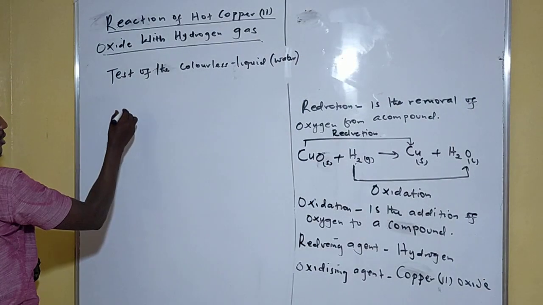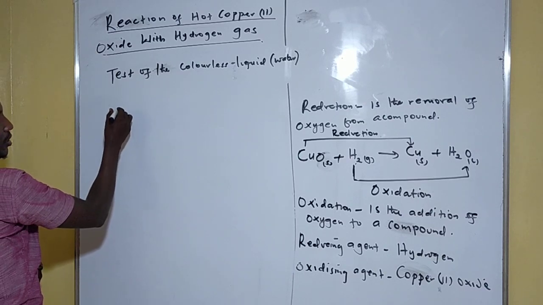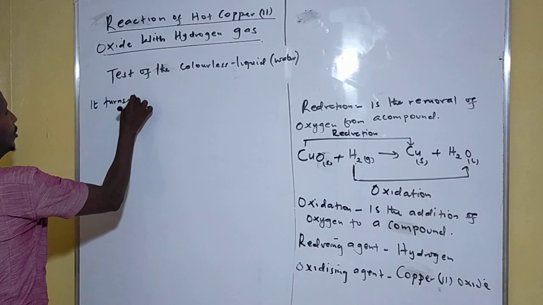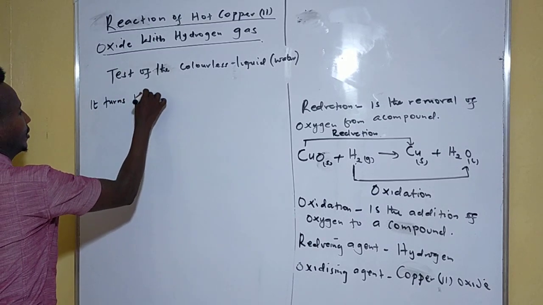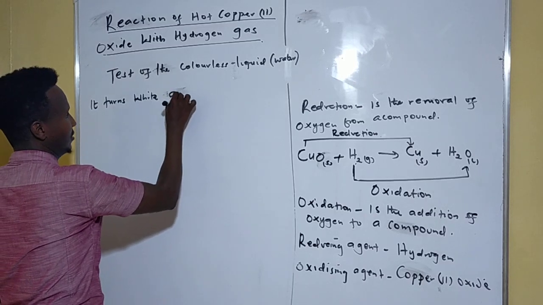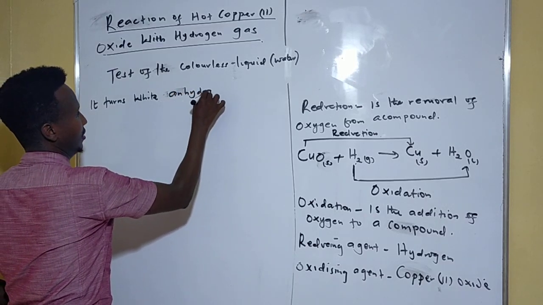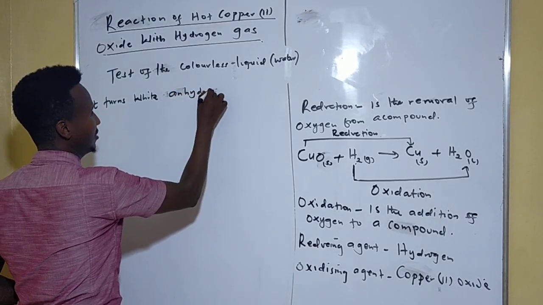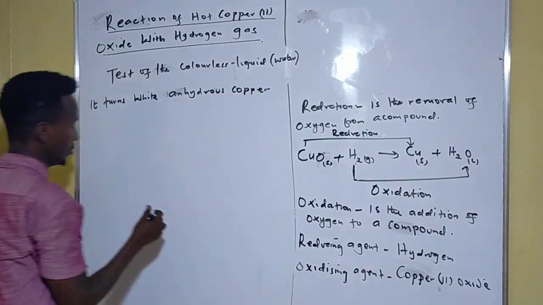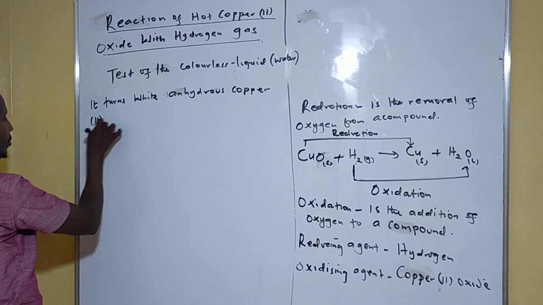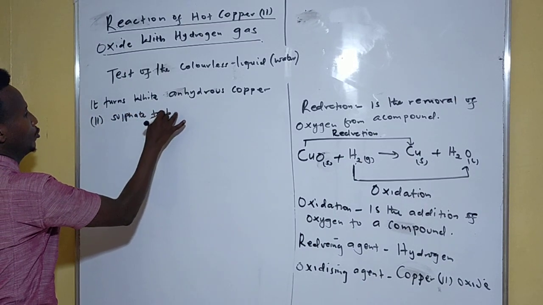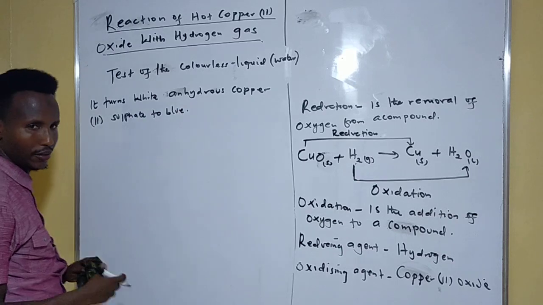Test number one is that it turns white anhydrous copper 2 sulfate to blue. That's number one.